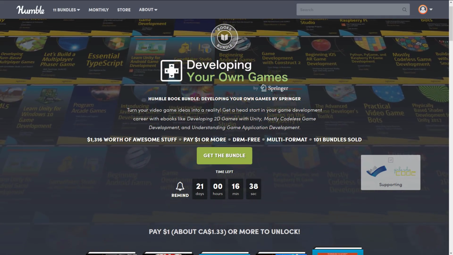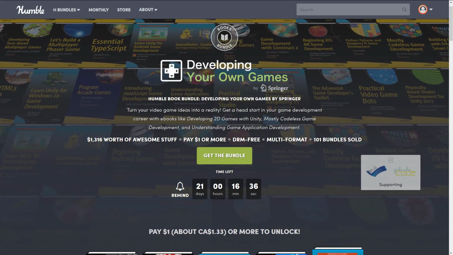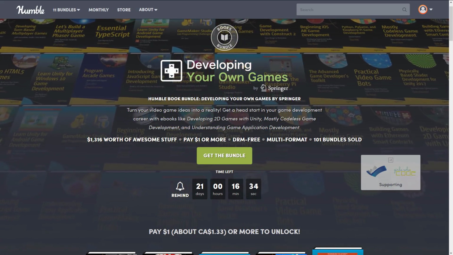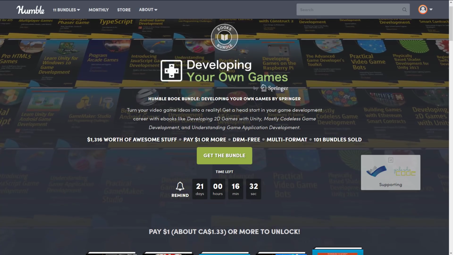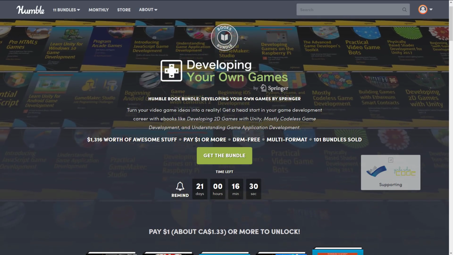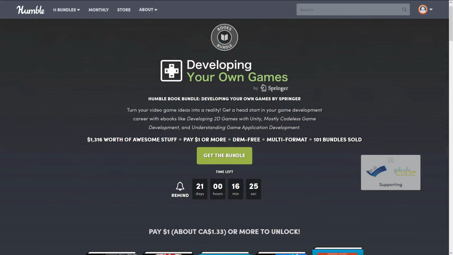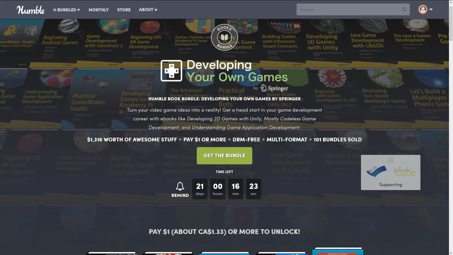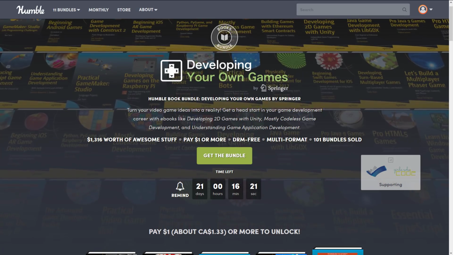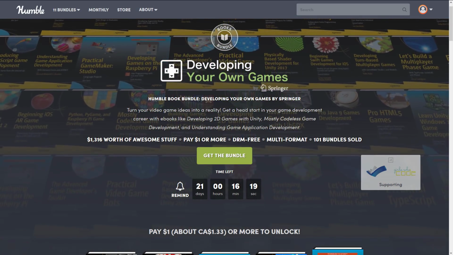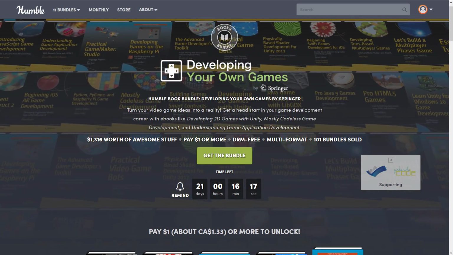Now, this one is a collection of books by APress, the publisher. Oddly enough, though, it's called Developing Your Own Games by Springer, so I'm assuming Springer owns APress, because every single book in this collection is an APress book. The way bundles work is a collection of stuff, in this case ebooks around a common theme, in this case game development. You can decide how your money is allocated between the publisher, between Humble, between charity, and if you so choose, and thanks if you do, to support Game From Scratch.